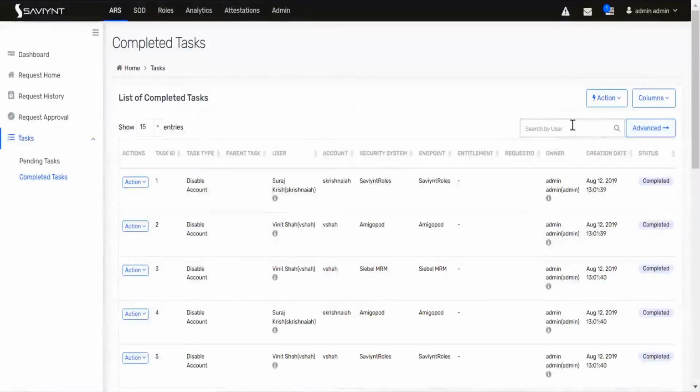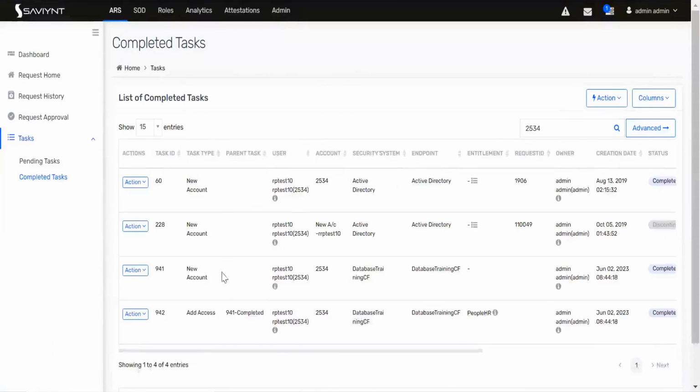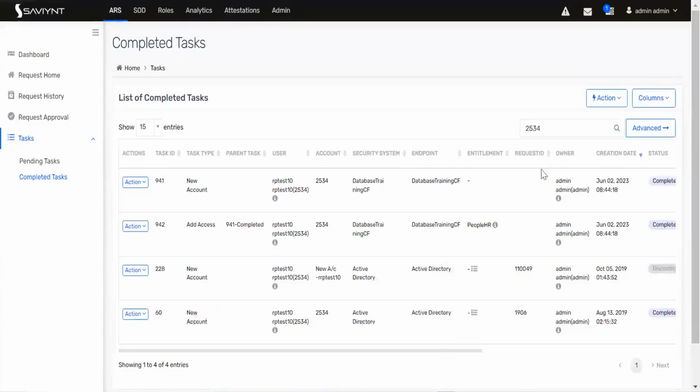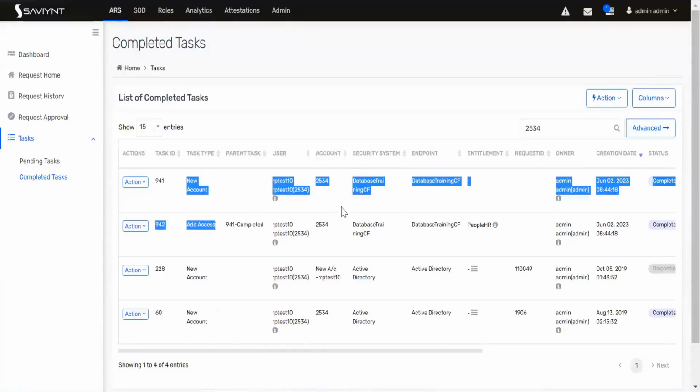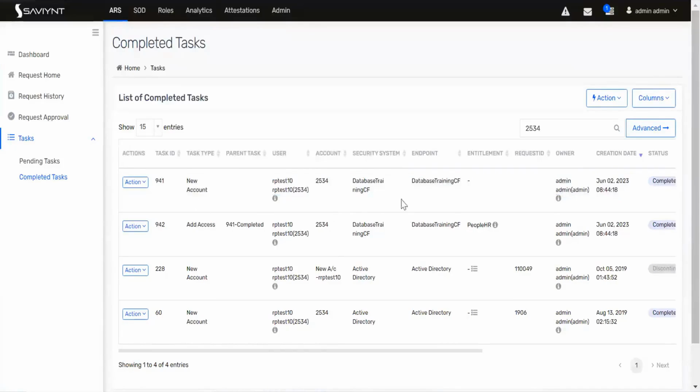Search by user, just give the username. Click on the creation date. So these two top things are for your task only. So the new account and the hard access got completed.